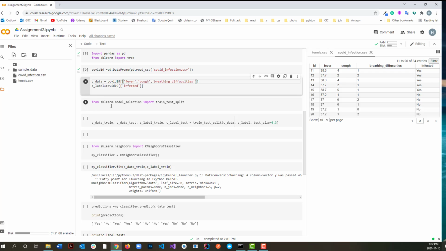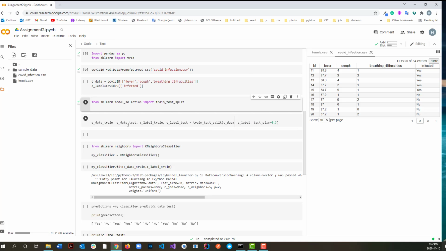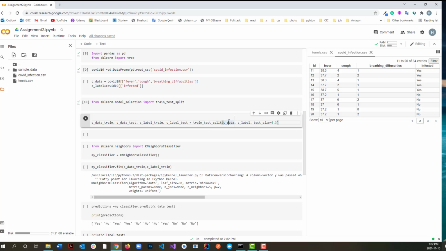Here I'm importing model selection to train and test, to actually split the data. I'm passing 30% of my data as test and 70% as real value.